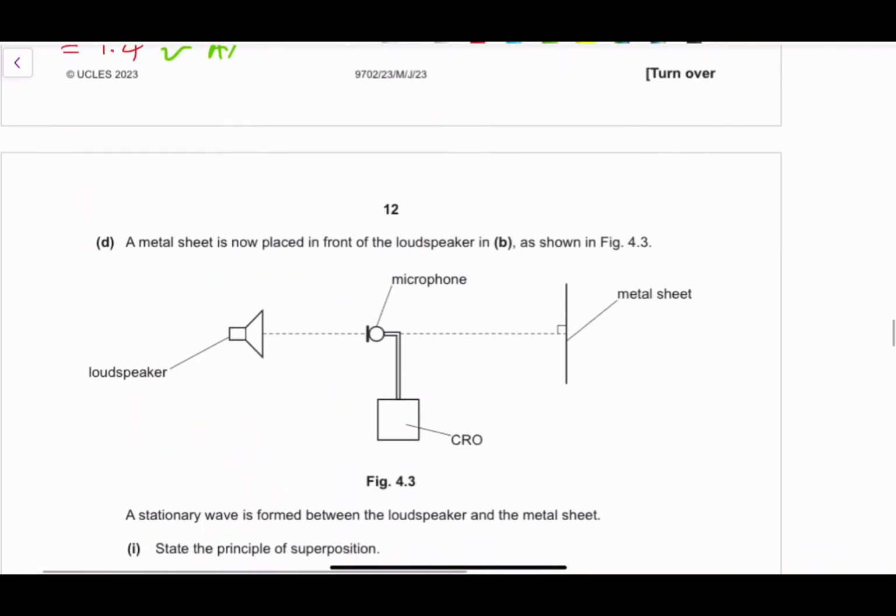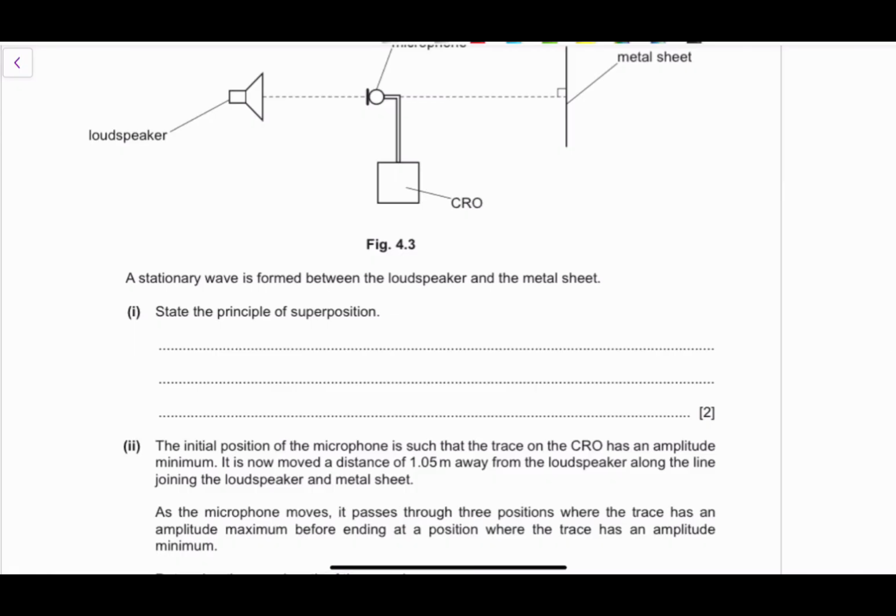Okay, moving on to the last part, we've been asked to state the principle of superposition, right?